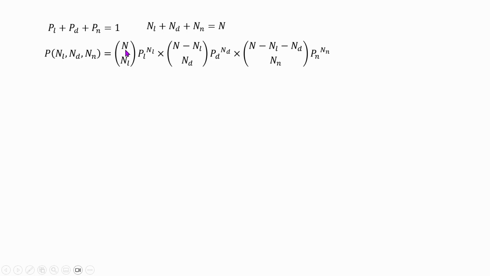We first choose the likes, then the dislikes from the rest, and then the neutrals from the rest. The probabilities are here. This is exactly what we did before using concrete numbers. Now this form doesn't look very cool. There is a cooler form. If you do the math, you can reach something like this, which is very easy to remember: n factorial divided by all of these factorials separately multiplied together, and then all the probabilities.